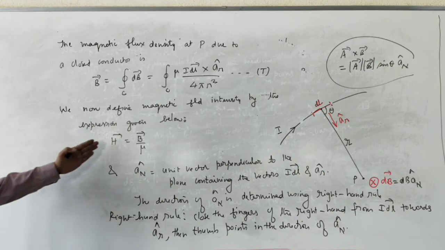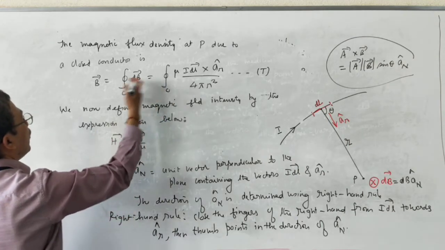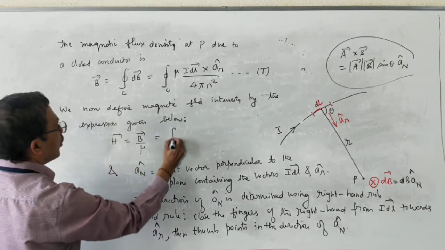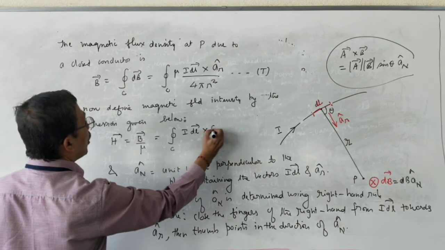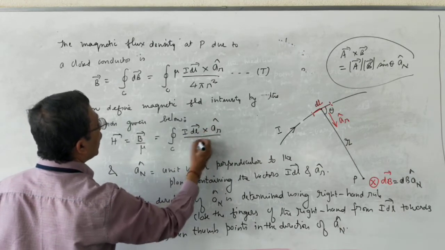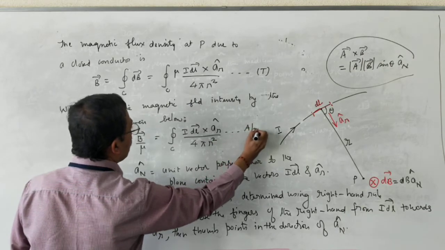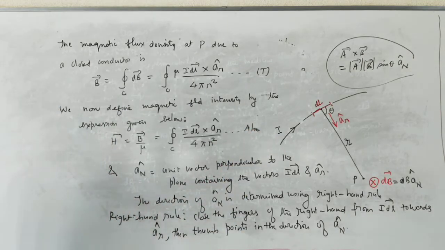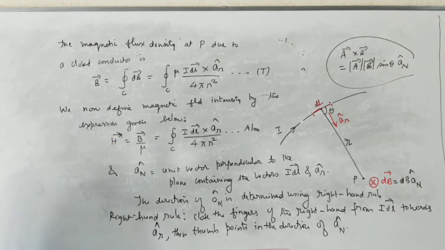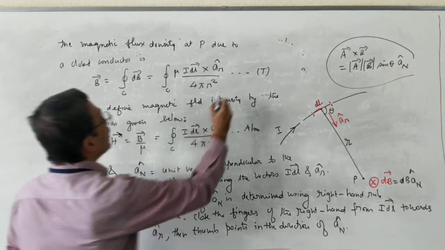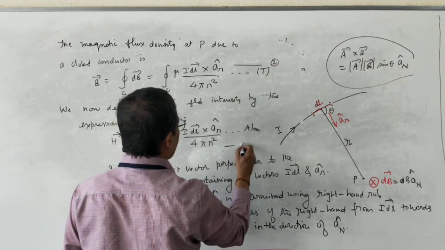This is like electric flux density. So if we remove mu from this expression, vector B becomes vector H. So it is nothing but contour integral C vector I dl cross a_r cap divided by 4 pi r square. Unit of this is amperes per meter. This is the expression for magnetic field intensity. This I will call equation 2. This I will call equation 3.